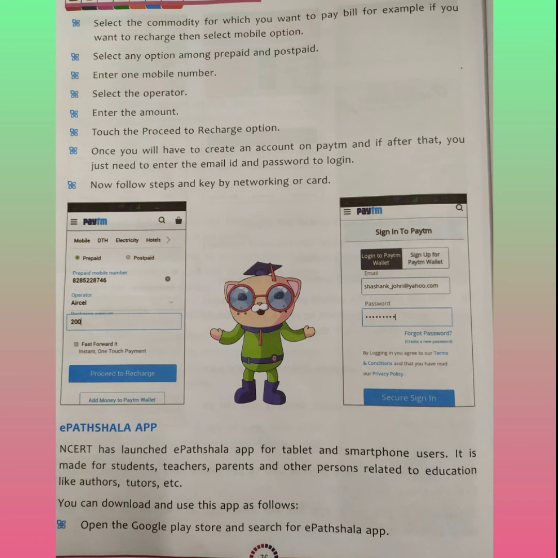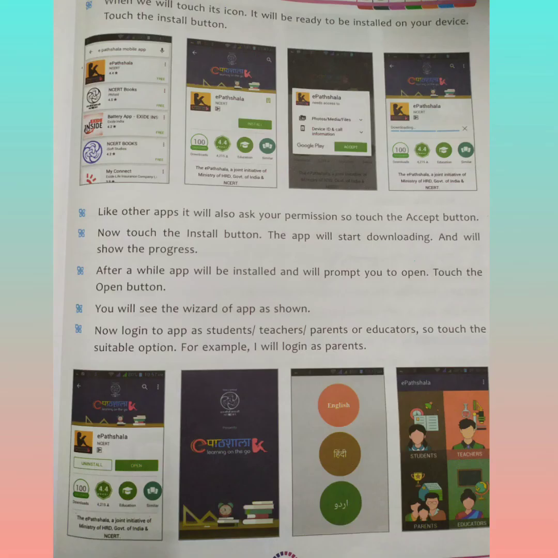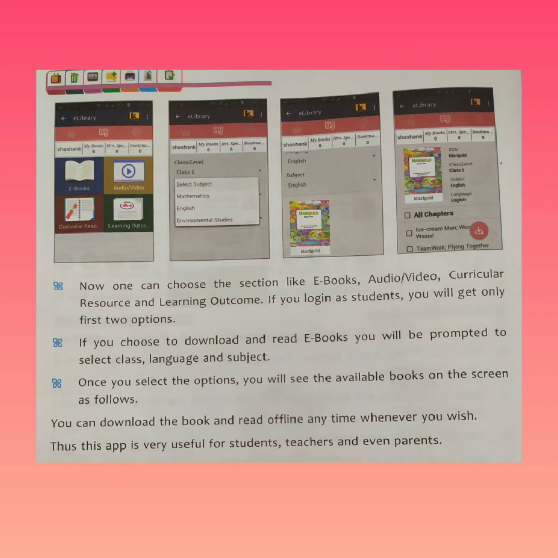You will download this from Play Store, and once the app is installed, you have to select the option of continue as teacher or a student or a parent, and after that, if you have continued as a student, then you select your class. According to that, you will be provided your respective books. From there, you can download the book for offline reading.